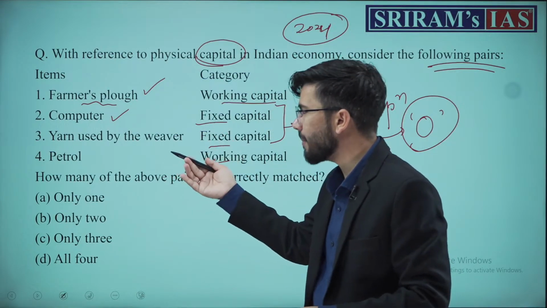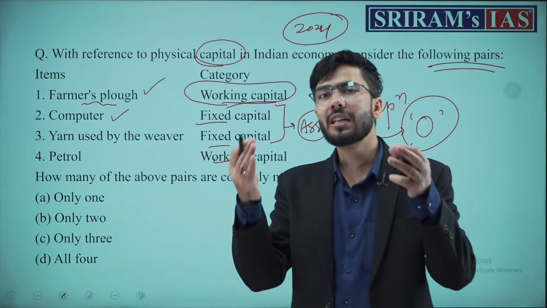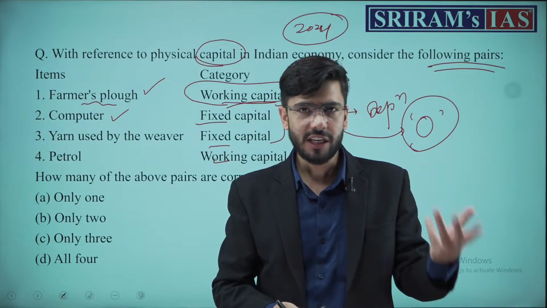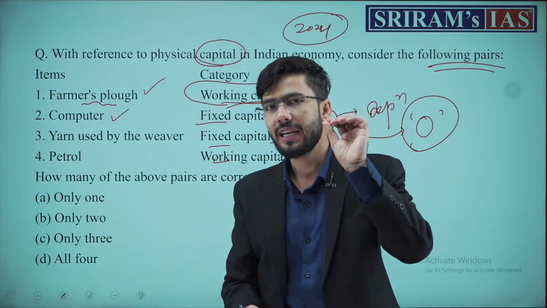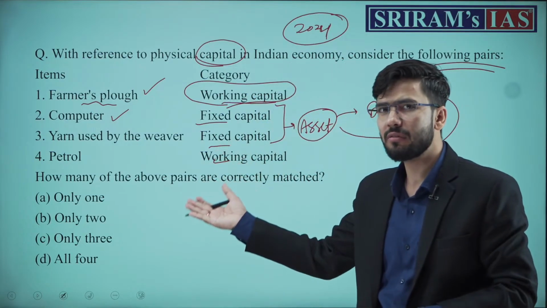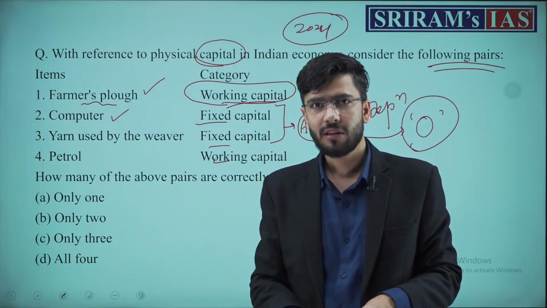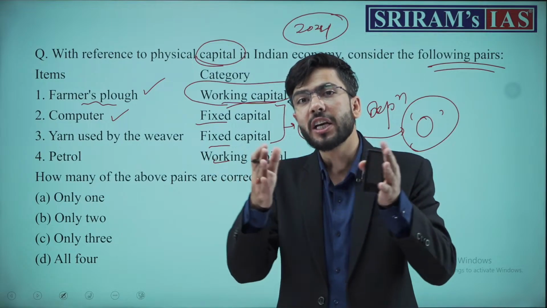But what is working capital? This is that amount of money, for example, this pen, stationery, those expenses or investments, or those commodities which are utilized by the business just to maintain the working of the business.